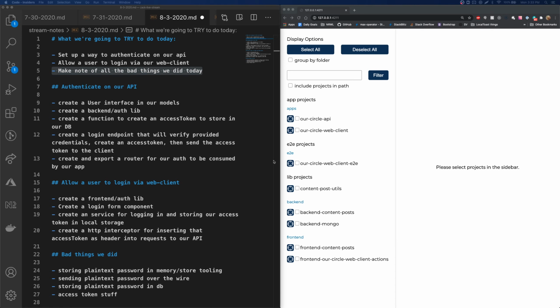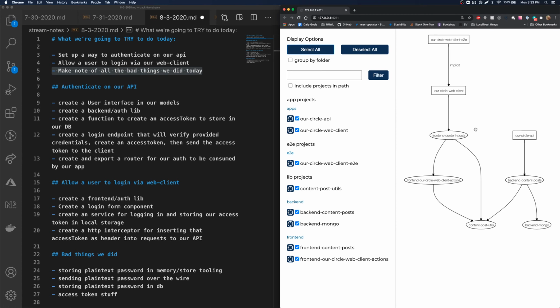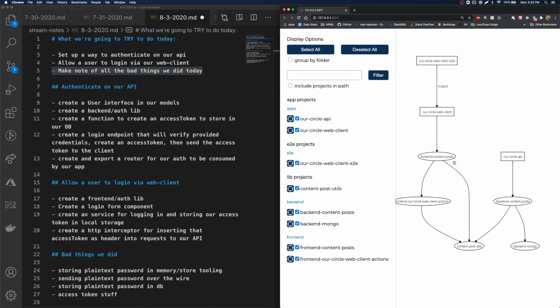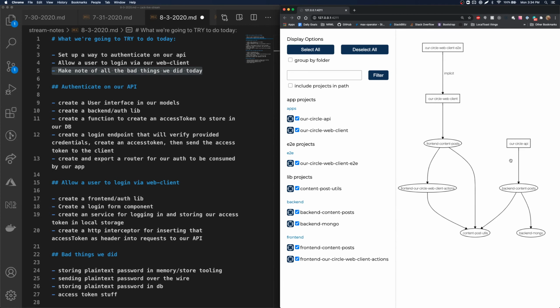I was on our NX office hours today, and I noted that I like to start out looking at what we're going to do today, looking at the next steps in terms of this dependency graph, because I think it's a really good tool to have a map of what's going to happen. We can see right now, last week we added this new node to it called the backend Mongo. So it's creating a backend Mongo client for our API stuff.